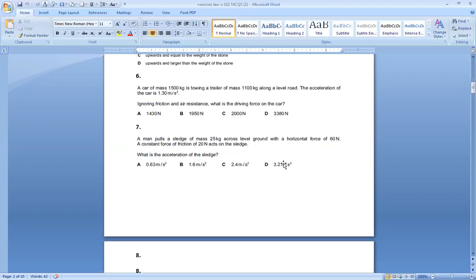Number 7, a man pulls a sledge of mass 25 kg across level ground with a horizontal force of 60 newton. So mass is known, forward force is known, and a constant force of friction of 20 newton acts on the sledge. So forward force 60 newton, backward force 20 newton. The resultant force will be 60 minus 20, that is 40 newton. Mass is 25. Using the formula F is equal to ma, 40 divided by 25 gives you 1.6 meter per second square. So the option is B.